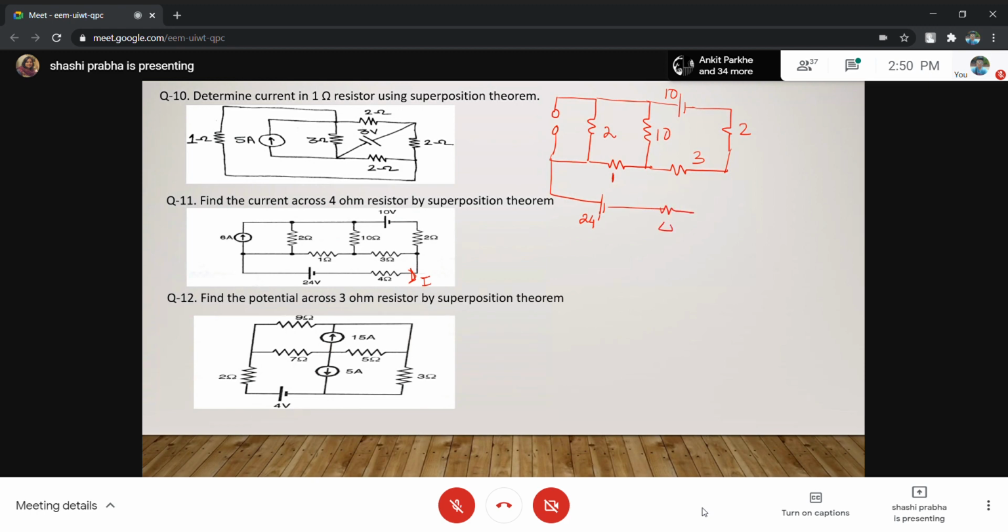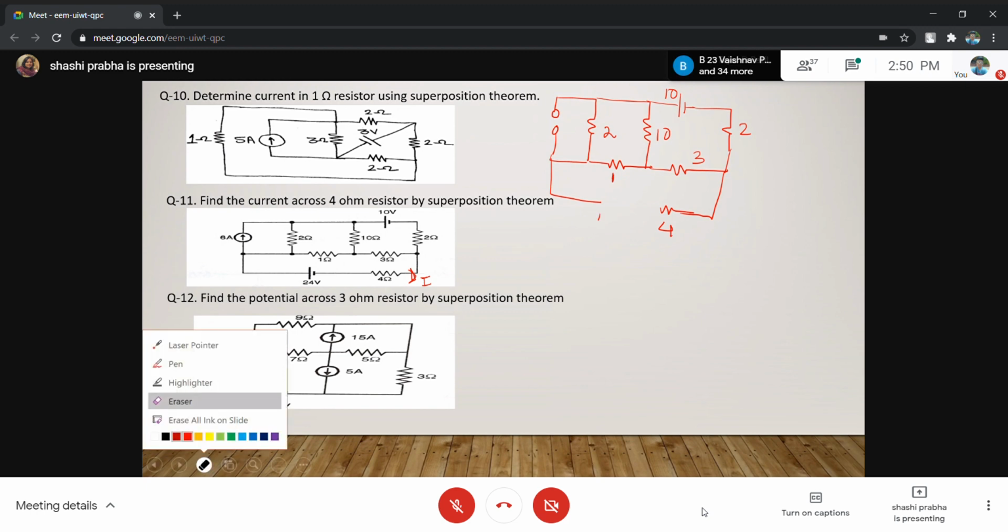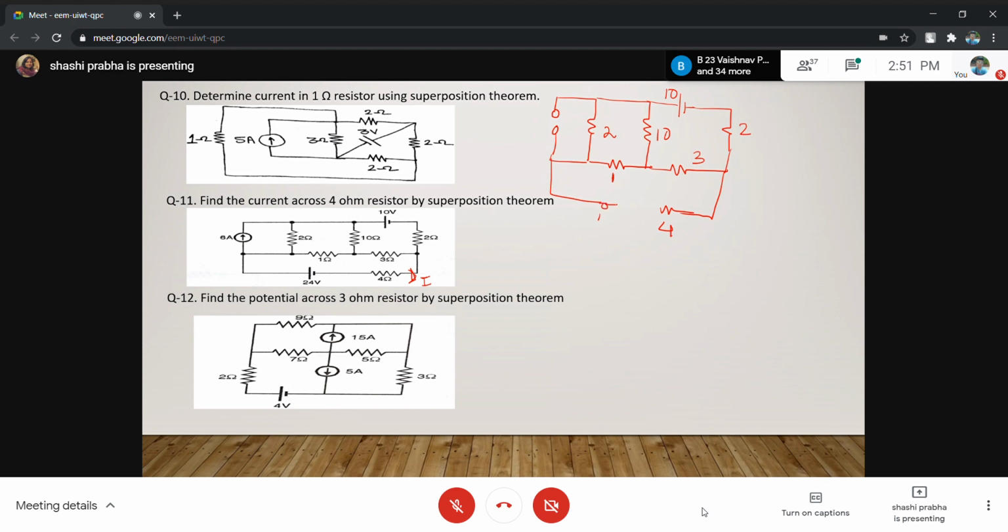This is 4. Okay. I have taken many sources. So what I'll do, I'll consider only this side. I will consider only this, this is short.